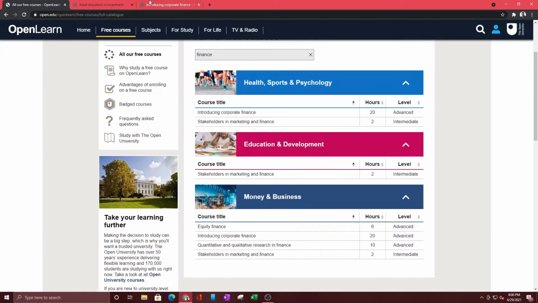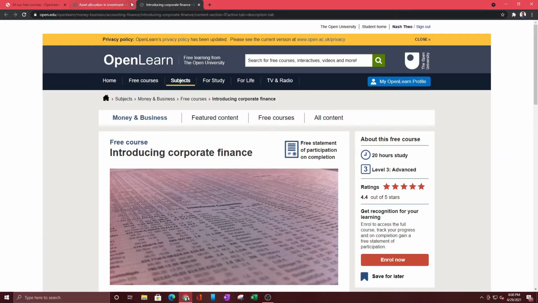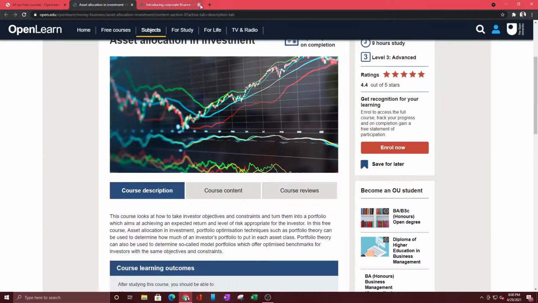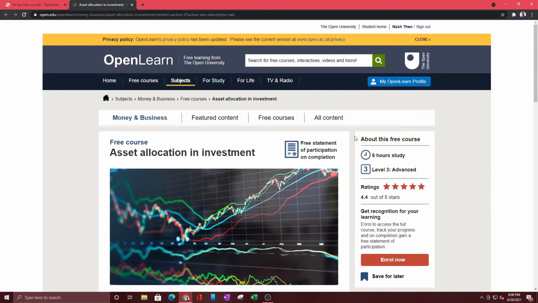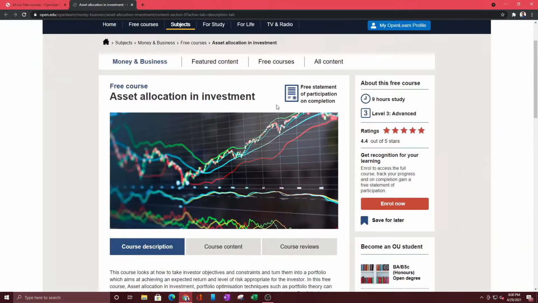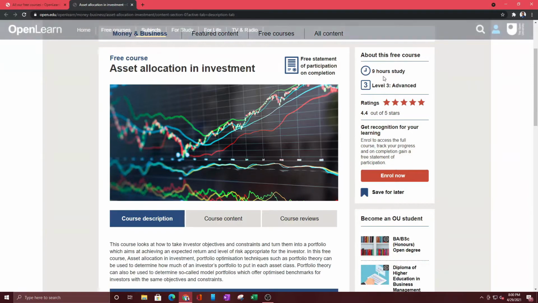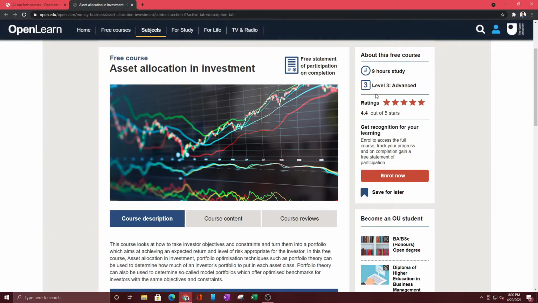So now let me show you how to enroll in a course. Let's say you wanted to do this one. Let's look at asset allocation here. So a couple of things to look at here. You also get a statement of participation when you finish this, which is kind of like a certificate saying that you finished a course in asset allocation and investment. It's 9 hours long. It's a level 3, which is advanced, and it is rated 4.4 stars by other people that have taken this course.